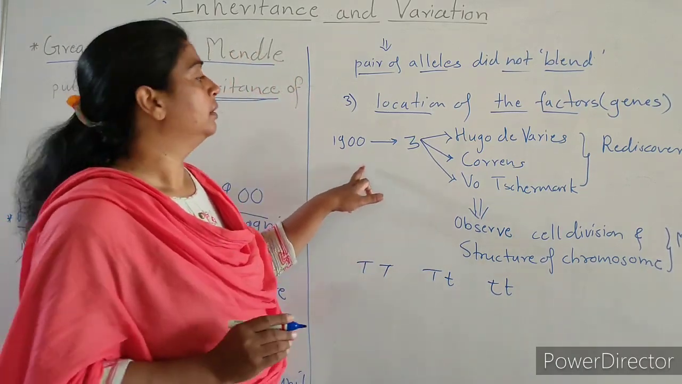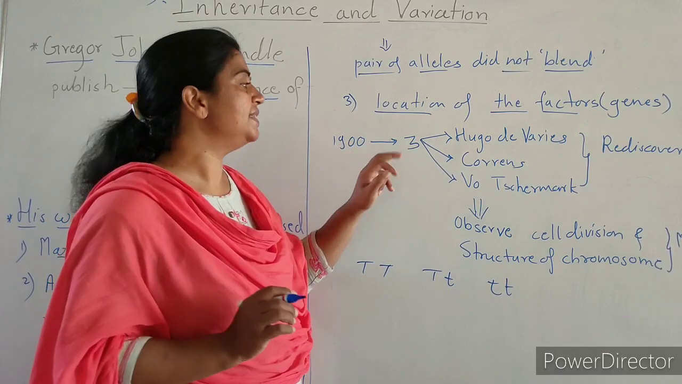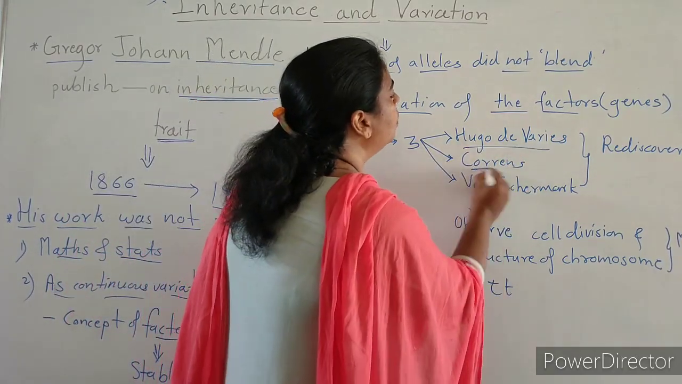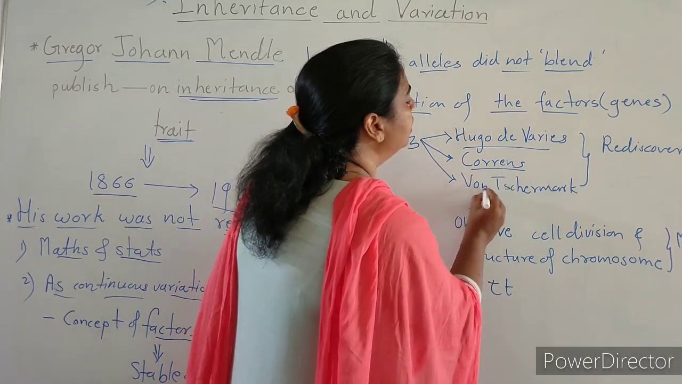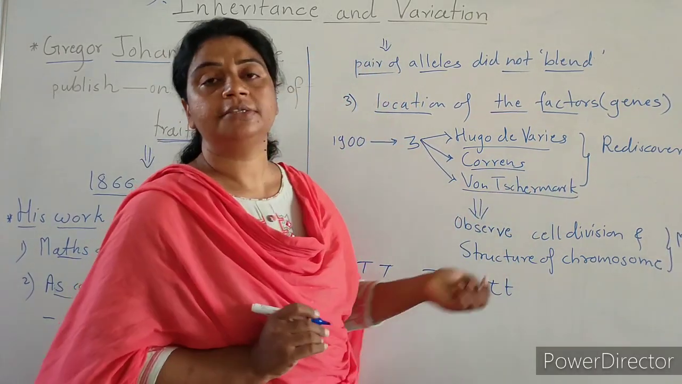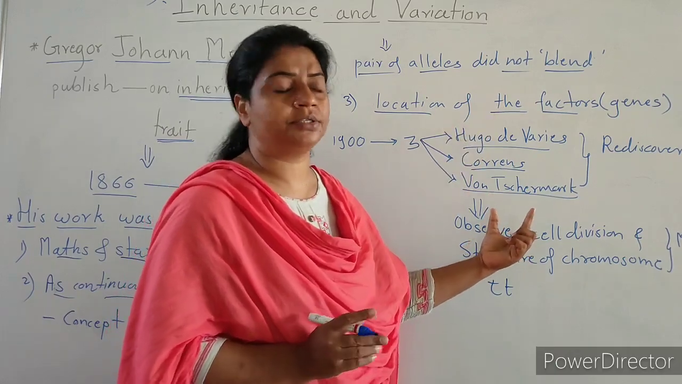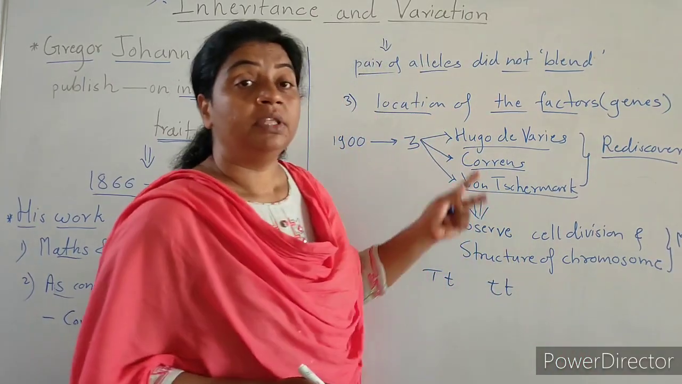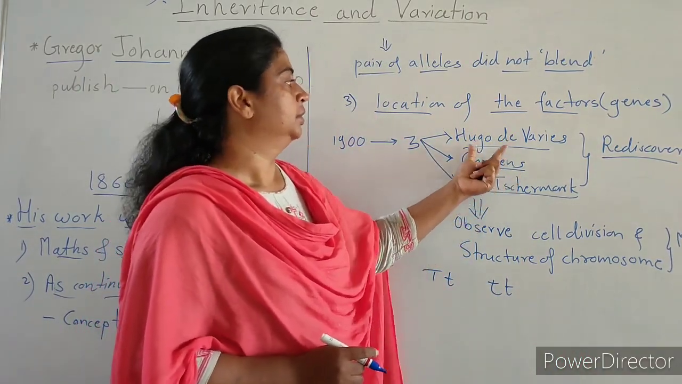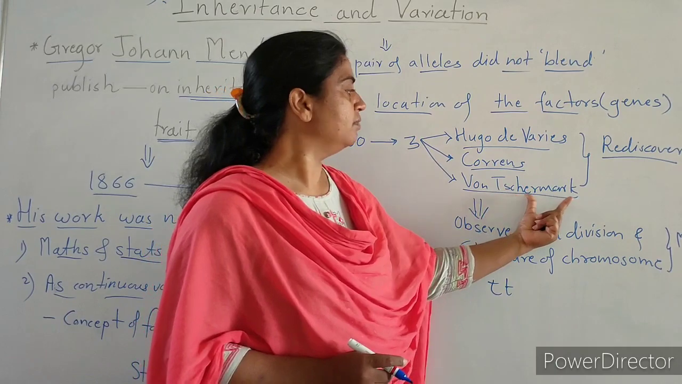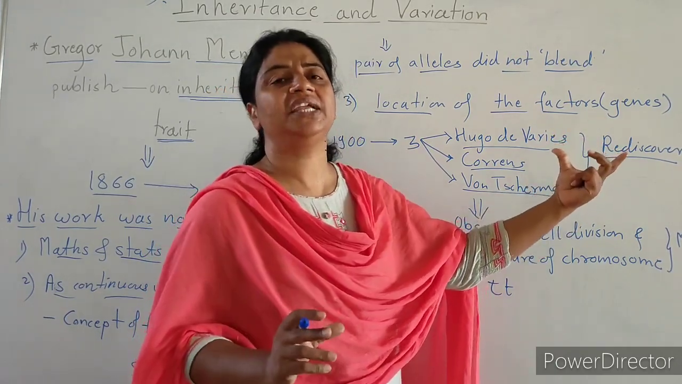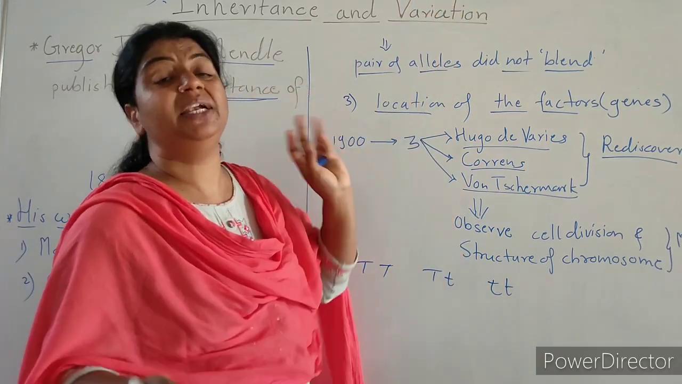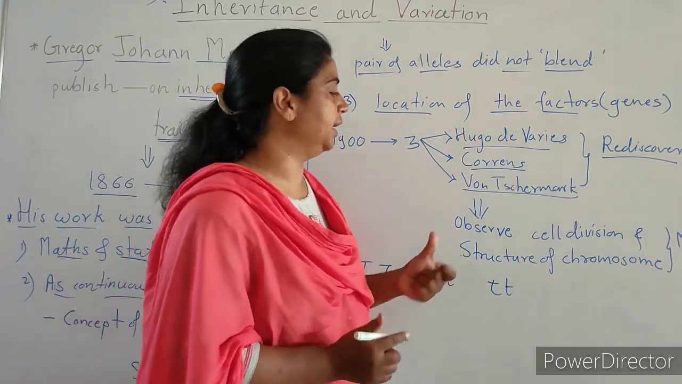Then in 1900 there were three scientists: Hugo de Vries, Correns, and von Tschermak. All these three scientists rediscovered the work of Mendel.